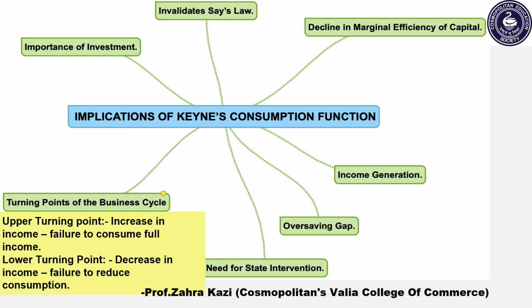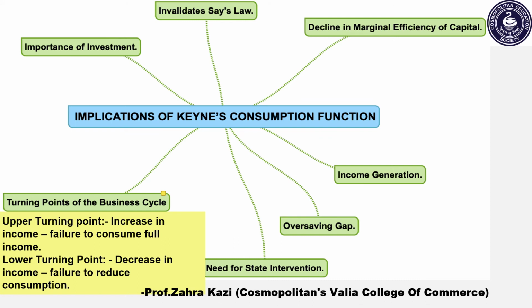Second implication is invalidates Say's law. Invalidates means disapproves. So who disapproves? Keynes. Keynes disapproves Say's law of market. Further, as we have already studied, Say's law states that supply creates its own demand. But Keynes refuses Say's law.